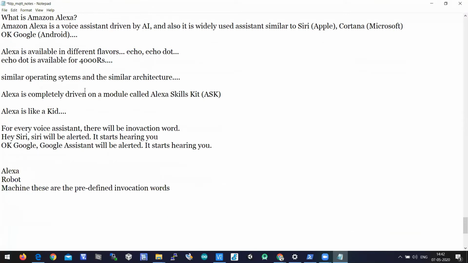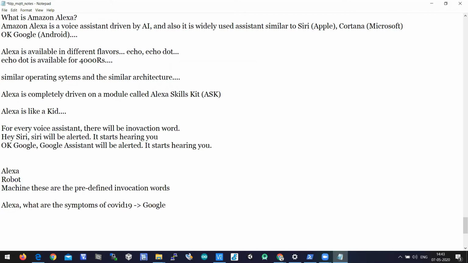So when you invoke your Alexa, it starts hearing your voice, and that voice will be tokenized and converted into text. That text will be sent to a machine learning algorithm to identify the important words in the sentence, and it will try to answer accordingly. For example, say you ask Alexa, what are the symptoms of COVID-19?